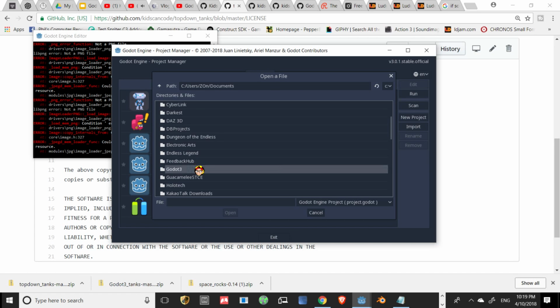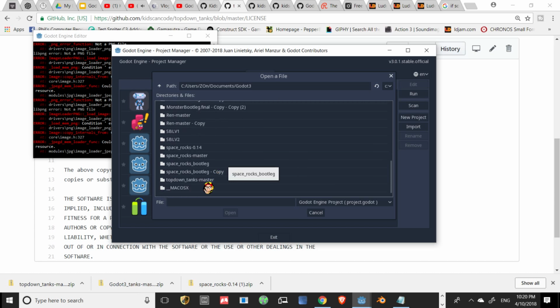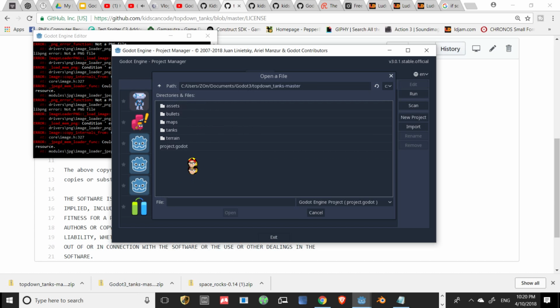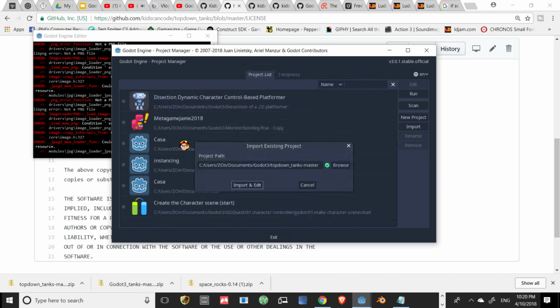Where the heck is this thing? I can't find it. It is supposed to be tanks. Is it tanks? Yes, top-down tank master. There we go. And import this in. Import and edit. Yes. Oh, okay. Let's click it to 2D. I'm glad you can see some of my mistakes. Now that we've done that, let's hit the project. Let's go to tools. Project settings, sorry.